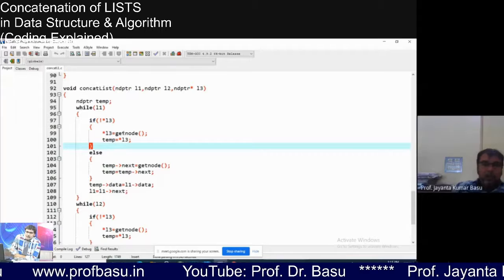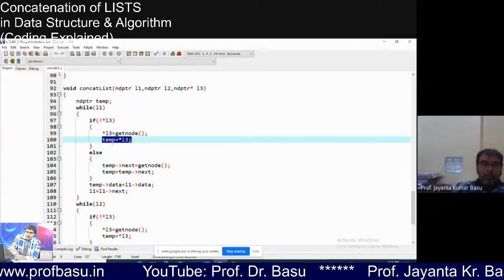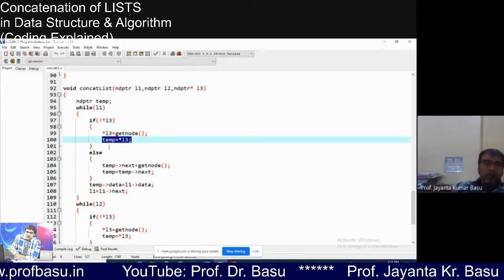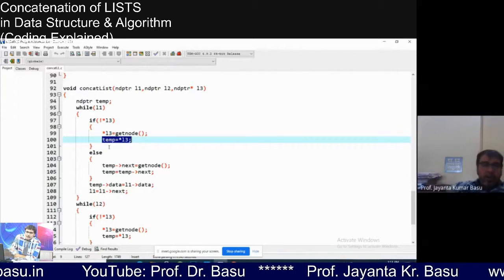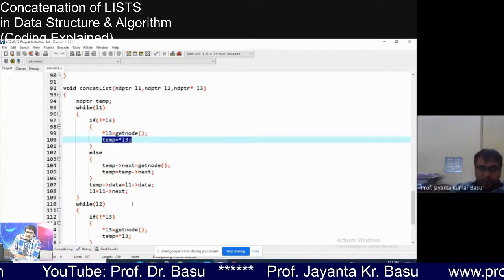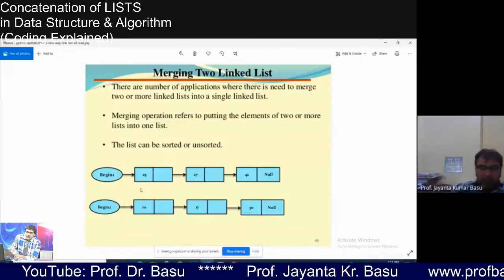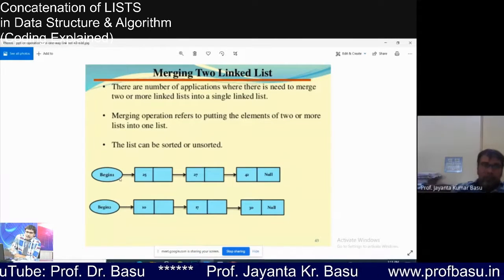Now that node will be copied to a variable temp, because I told you earlier during the discussion that we cannot move the root of any list. When we traverse a list, we cannot move the root. Root will be fixed.